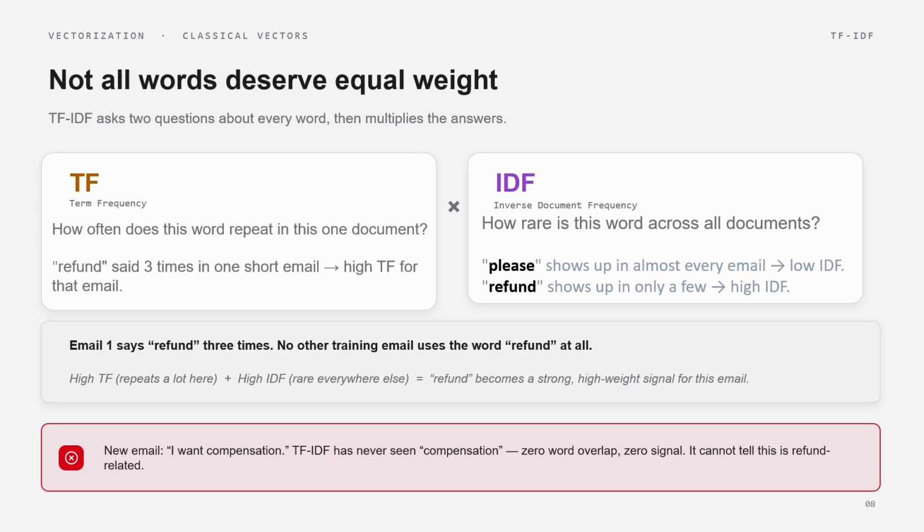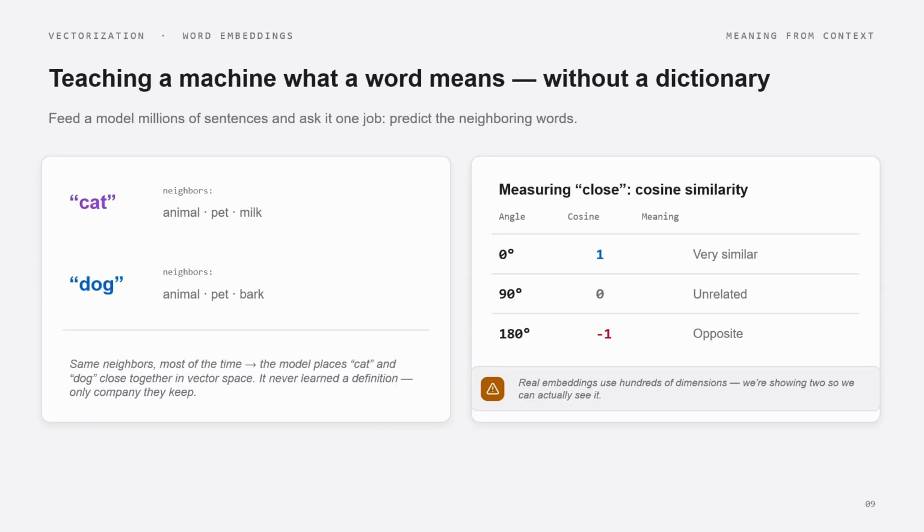Now let us say a new email comes with: I want compensation. Nowhere in our training set does the word compensation appear. So TF-IDF has never seen compensation: zero signal. It cannot tell this is refund related, even though we know compensation is related to refund. TF-IDF fails utterly here. So what is the alternate solution? There we move from classical vectors to word embeddings.